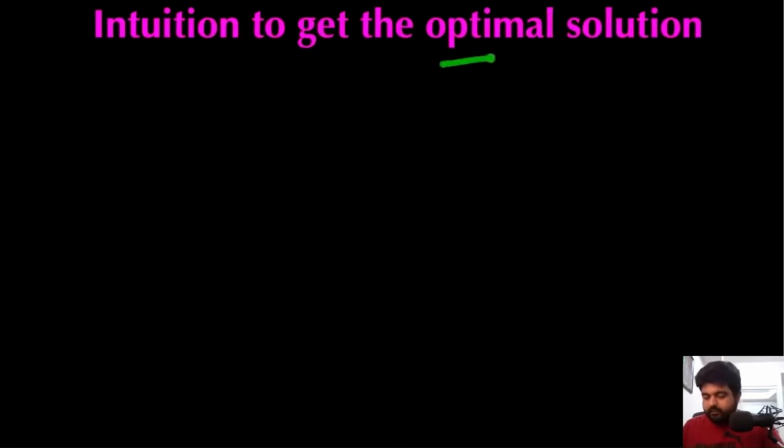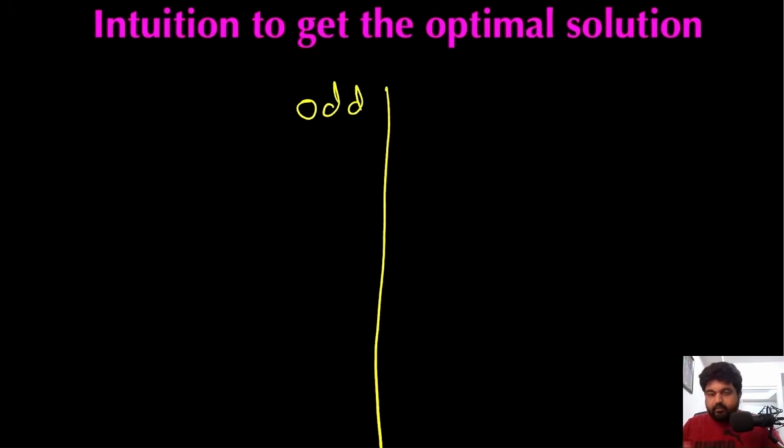Before we move to the optimal solution, first of all, we will have to build some intuition behind it: how to identify a palindrome. Well, in a palindrome, there could be two possibilities. The palindrome could be of odd length or it could be of even length. First, let's see what would be the scenario in the odd length. Suppose we are given this character O. This is a palindrome in itself. We have already identified that, because if we read it from left or right, we get the same result, right?